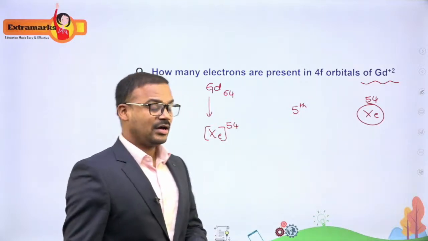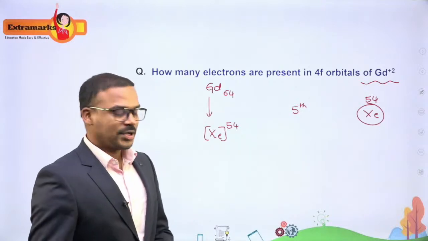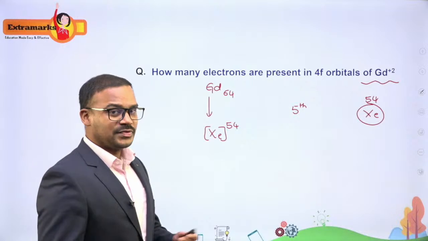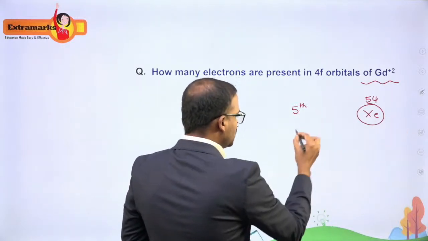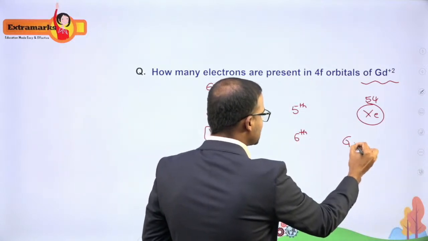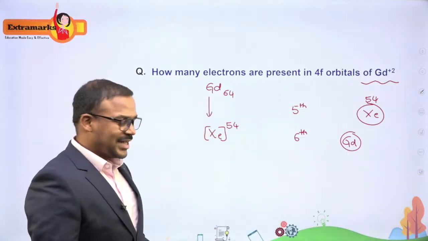And how many electrons are left over to arrange into orbitals? 10 more electrons. Okay, so now I should know what are the orbitals which are getting filled. This is the end of the 5th period, so I am getting into the 6th period. You will find gadolinium somewhere in the 6th period. So in the 6th period, what are the orbitals which are getting filled?